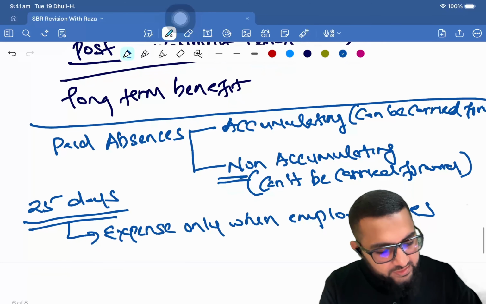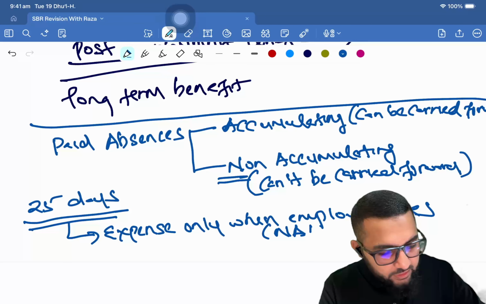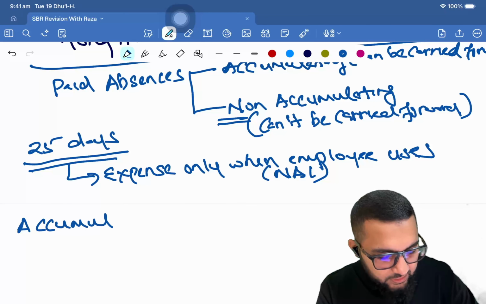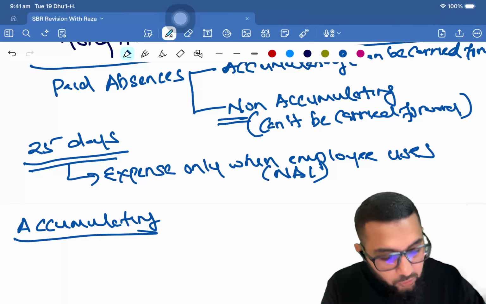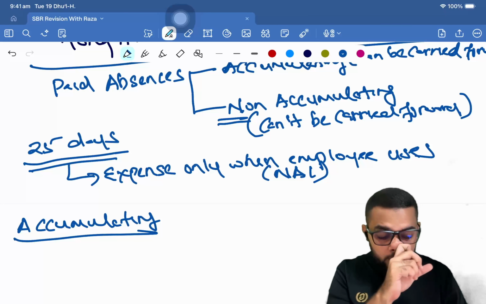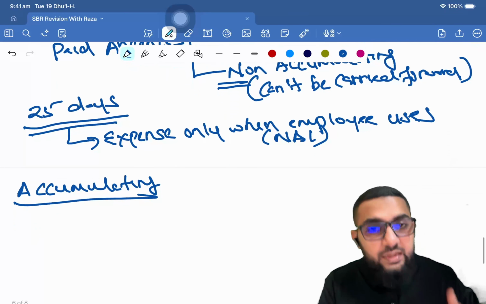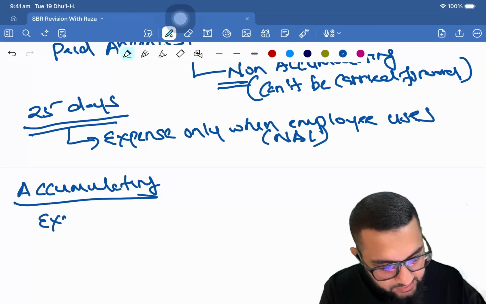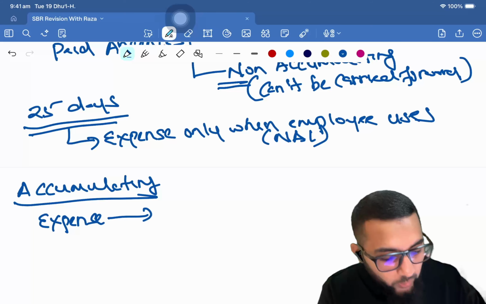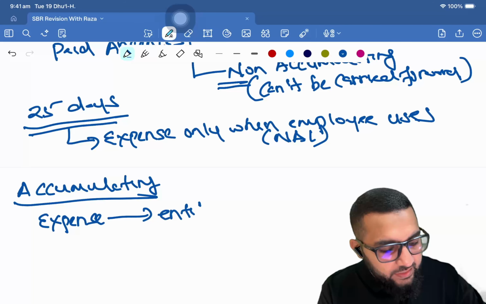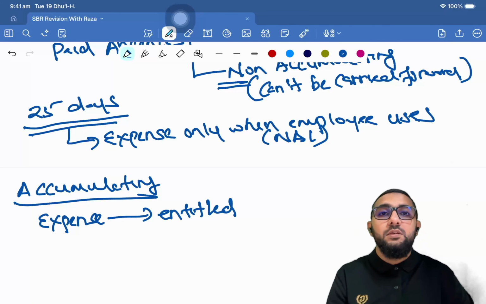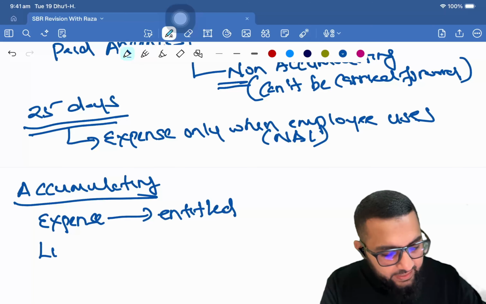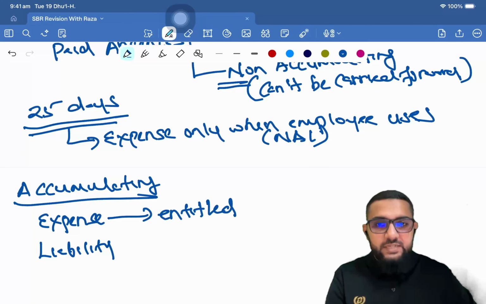Now this is for non-accumulating leave. But if it is accumulating, meaning the employee can carry it forward to the next year, then the organization is going to recognize an expense when the employee is entitled. We'll come to what entitled is. And there is a corresponding liability.